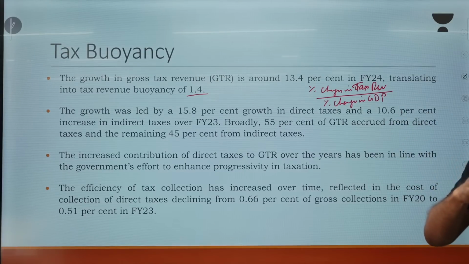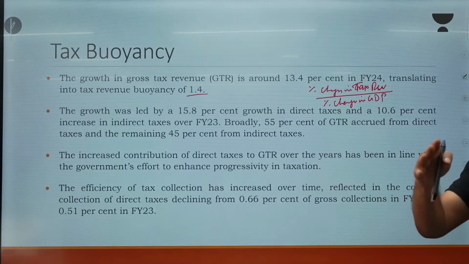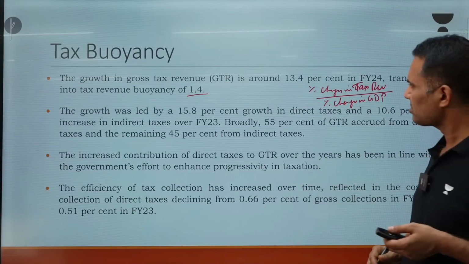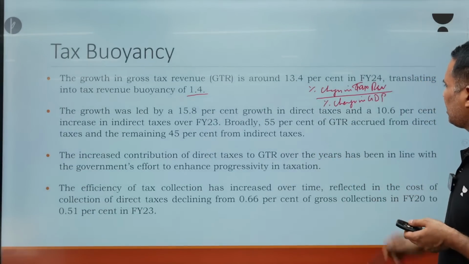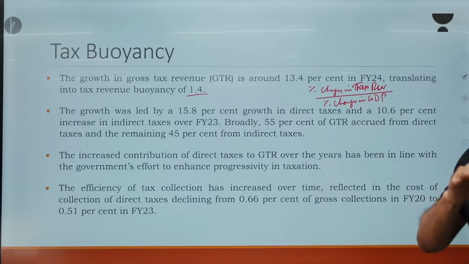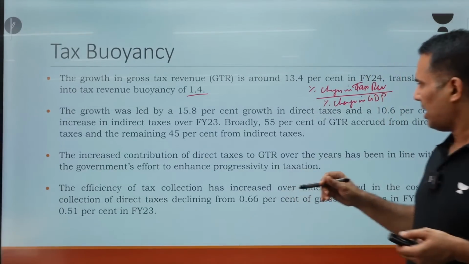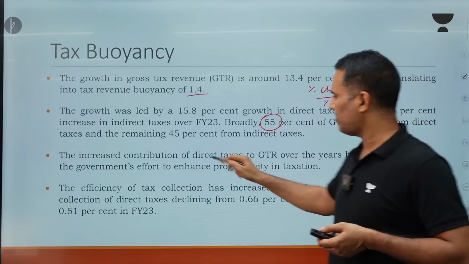And this is possible because of the various reforms, because of the formalization, because of the GST, that is all happening in the economy. So the growth was led by a 15.8% growth in direct taxes. Our direct taxes have grown more. Why? Because of the improvement in tax administration, because of the filing of more tax returns, because we have not increased the base level of tax slab, that still starts at 3 lakh. So this fact you should remember.